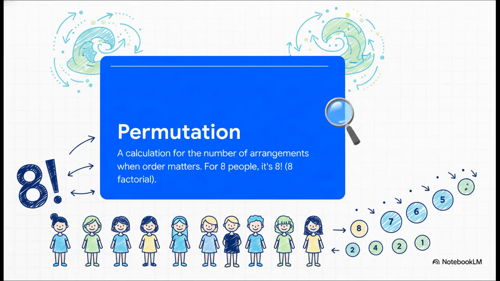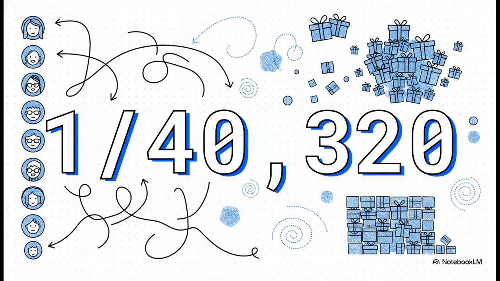This type of calculation, where the order is everything, actually has a special name. It's called a permutation. The total number of ways you can arrange these 8 people is 8 factorial, which is just a fancy way of saying you multiply 8 times 7 times 6, all the way down to 1. And that gives us a grand total of 40,320 possible arrangements. Since only one of those is the perfect youngest to oldest order, the probability is a tiny 1 in 40,320. So the big takeaway here is this.